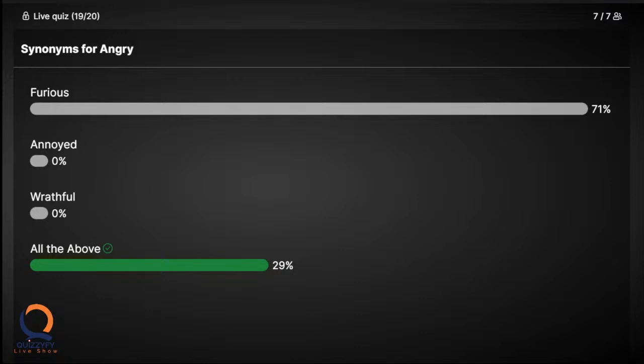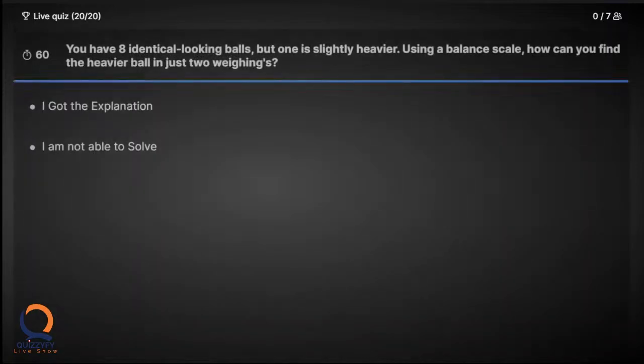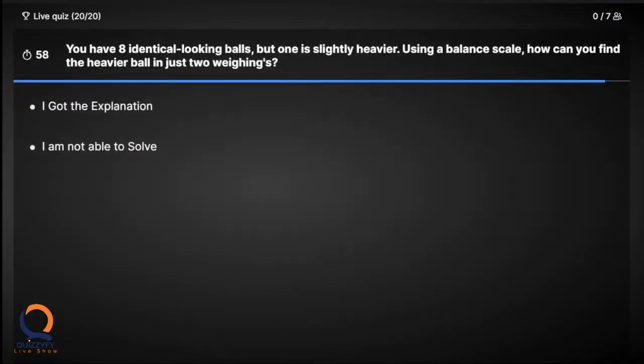Even if you answered wrongly, you will get 1 point for all. But you need to explain the answer over the call. Ready, everyone? You can read the question now. You have 8 identical looking balls, but one is slightly heavier. You have a balance scale. How will you find which ball is heavier? But you need to do only 2 weighings. You need to measure the weight only 2 times.